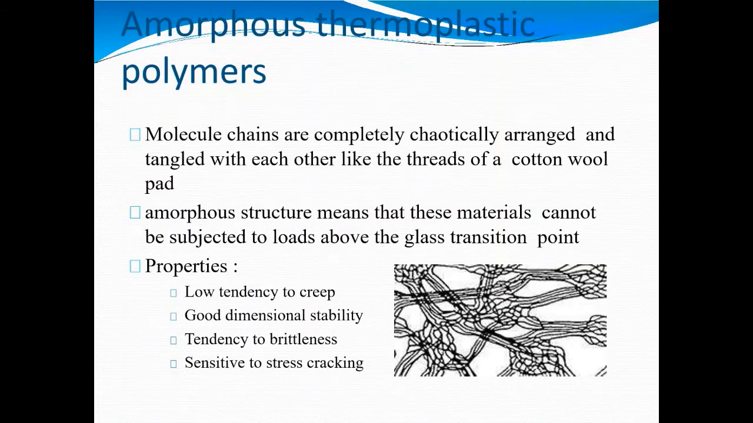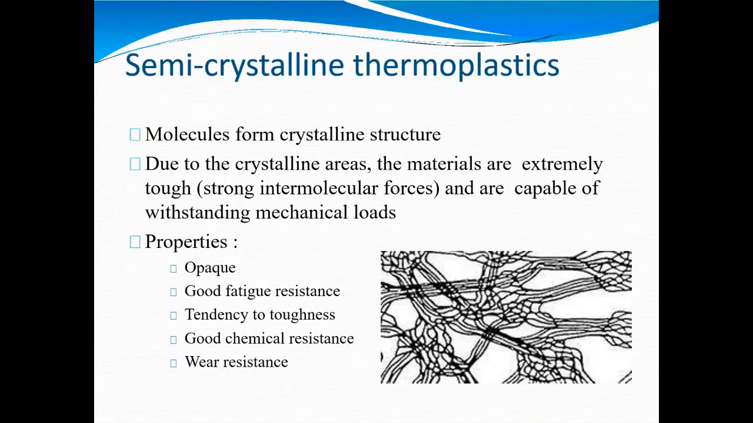amorphous thermoplastic polymers, where molecule chains are completely randomly arranged, and semi-crystalline thermoplastics, where molecules form a crystalline structure. Properties: semi-crystalline plastics are opaque.